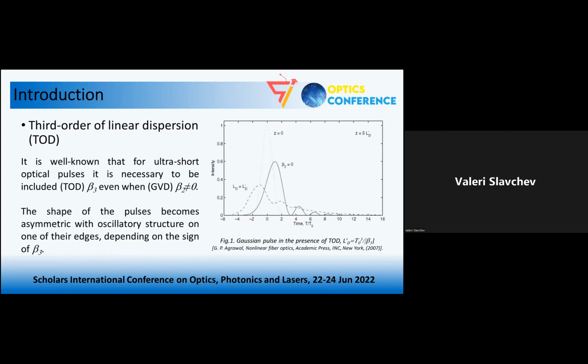What is a third order of linear dispersion? This is a higher order dispersive phenomenon that has to be taken into account when we work with ultra-short optical pulses, even when the group velocity dispersion is different from zero. As a result, the shape of the pulses becomes asymmetric with oscillatory structures on one of their edges, depending on the sign of third order of dispersion. As you can see here, the intensity falls to zero in these deep oscillations when the group velocity dispersion is zero.